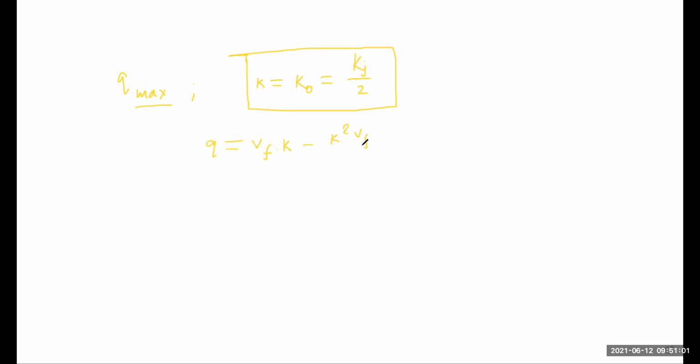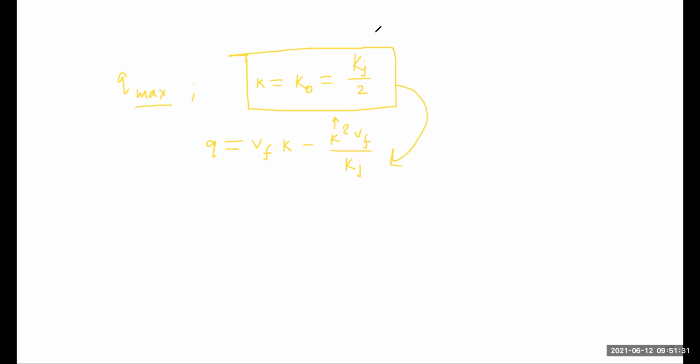We know this relationship. Here Vf is our free mean speed at which our traffic density is equal to 0. Here K is our optimum density. Here Kj is our jam density at which our speed will be 0. So put the value of K is equal to Kj by 2, or K naught, here.